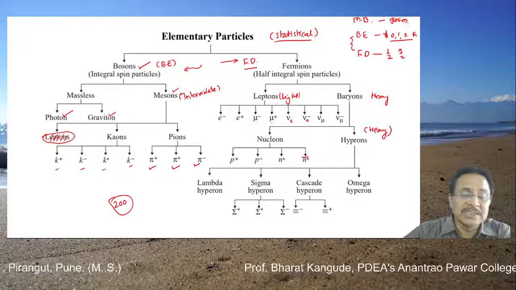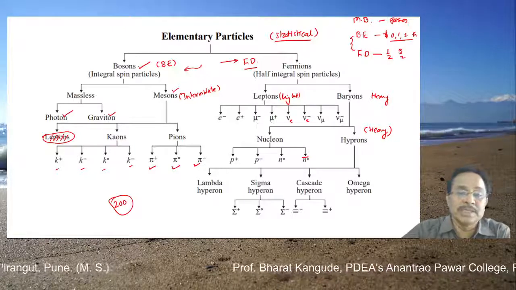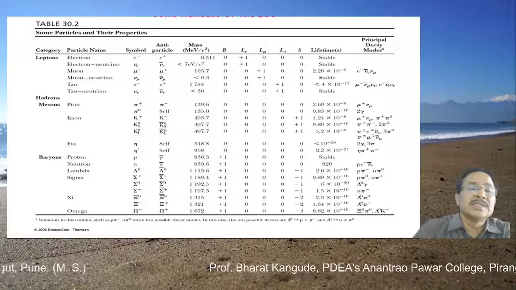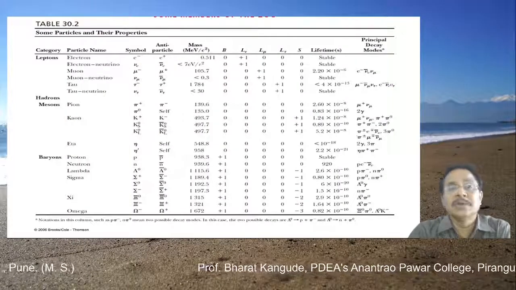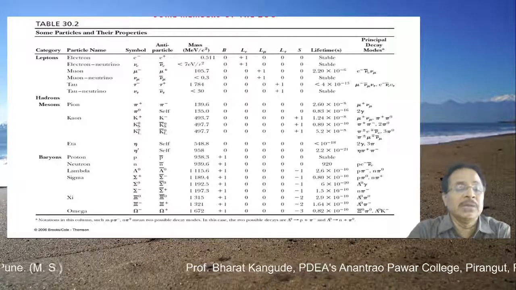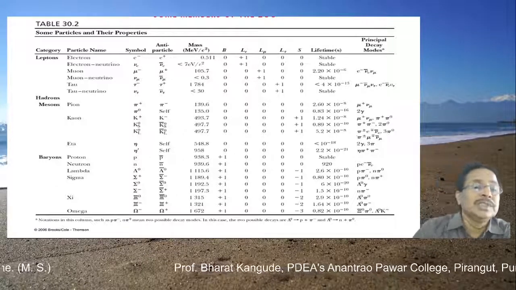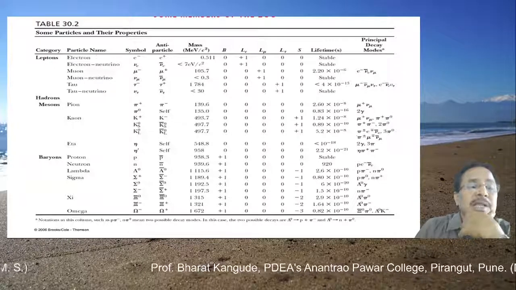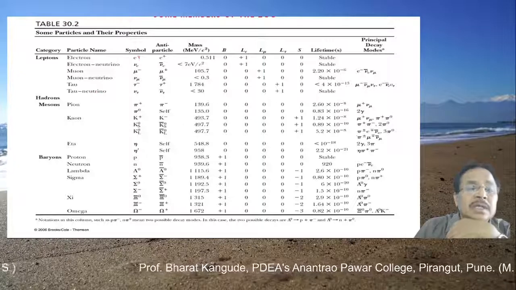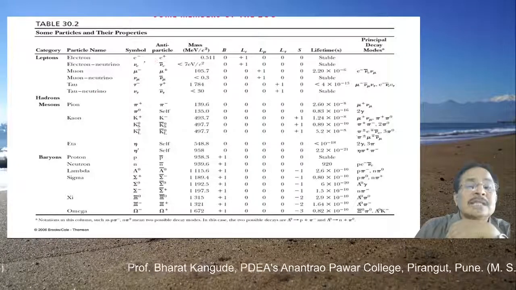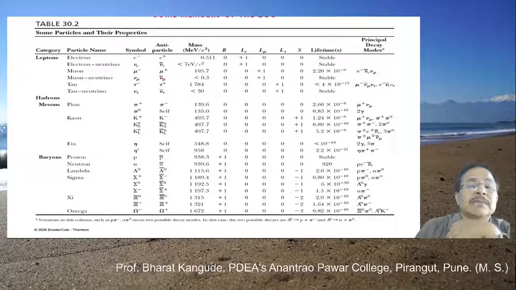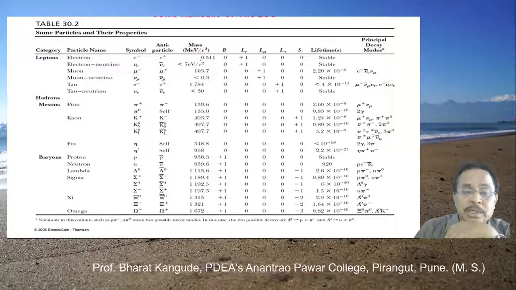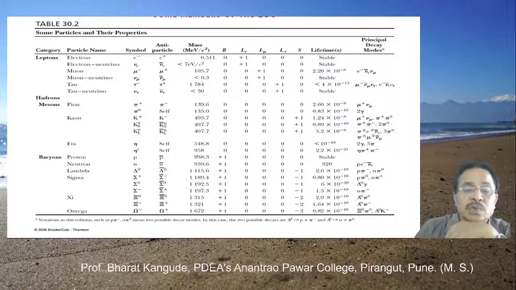So this is the classification of elementary particles based upon masses as well as upon statistics, which we have seen here. Now these are some members, not all members, of this particular zoo. This is a table I have taken directly from one of the books. Let me read this particular category. These are the particle names, which we have already discussed earlier, and the symbols used in physics. Then their antiparticles, whose symbols are again given. Now their masses are mentioned in million electron volts per c square. As we go down the table, the masses go on increasing.